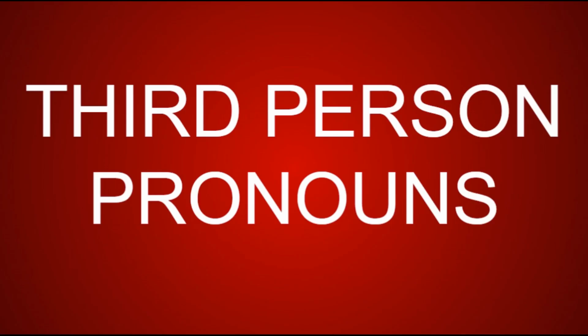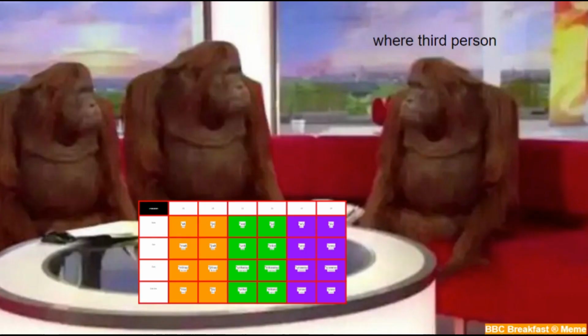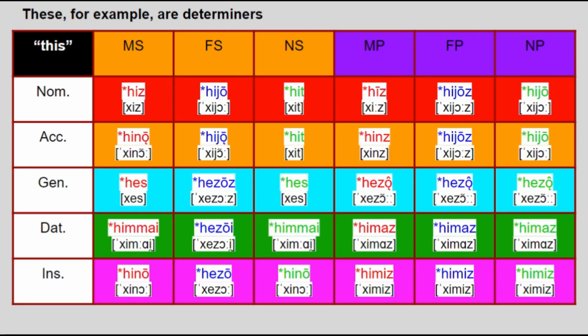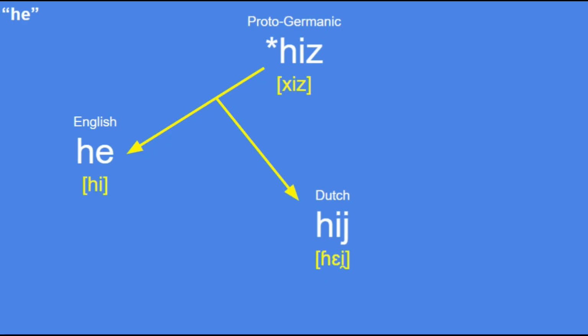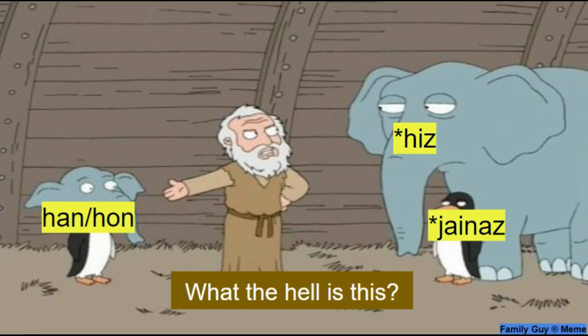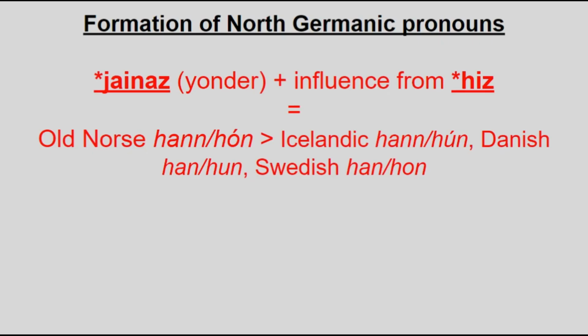Finally, for the pronouns, we gotta talk about the formation of the third-person pronouns since Proto-Germanic didn't have them. As you may expect, the modern third-person pronouns are all descended from some sort of determiner, so I'll just run through some of the sources. First off, there was hi-z, which meant this, and resulted in English he and Dutch hij. These forms also influenced the North Germanic singular pronouns like Swedish han and hon, even though those descend from another source, which was mentioned in the article section.